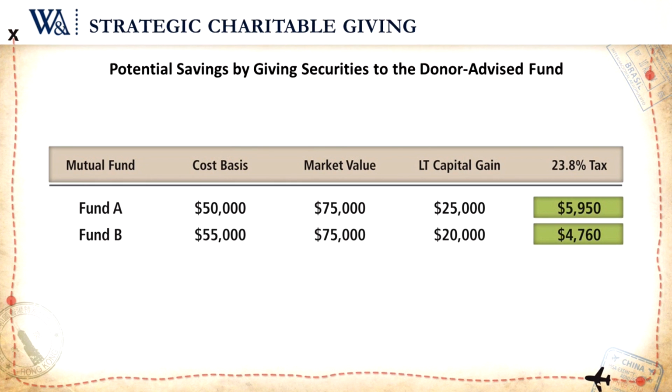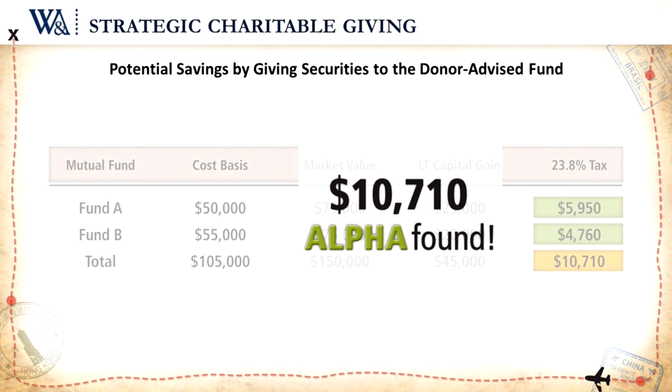However, if they give the funds to the donor advised fund, they're giving away those embedded capital gains of $45,000, and they, more importantly, are giving away the nearly $11,000 of taxes associated with those gains. So that's nearly $11,000 more of alpha that they've been able to generate.